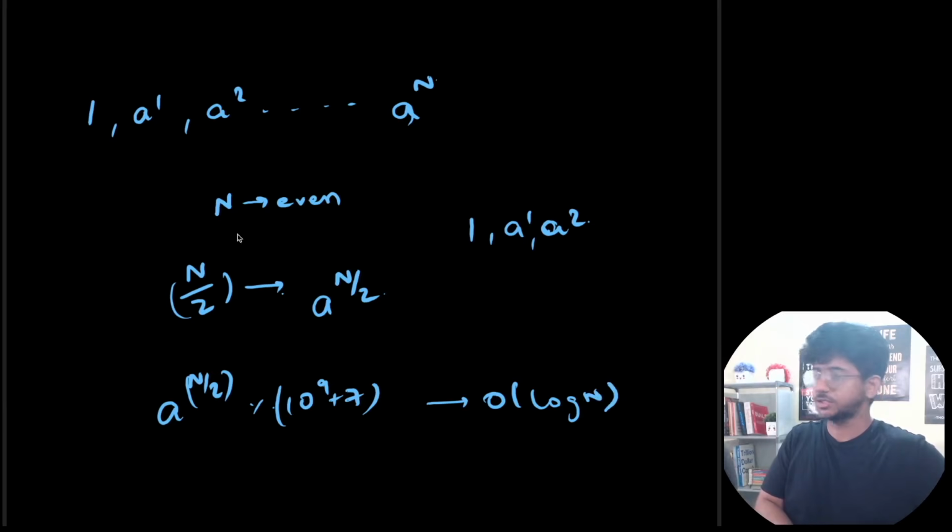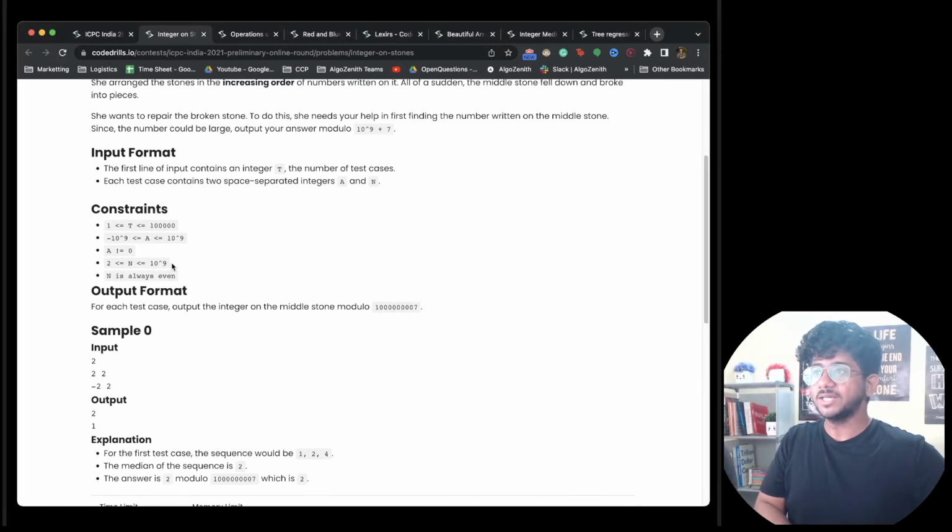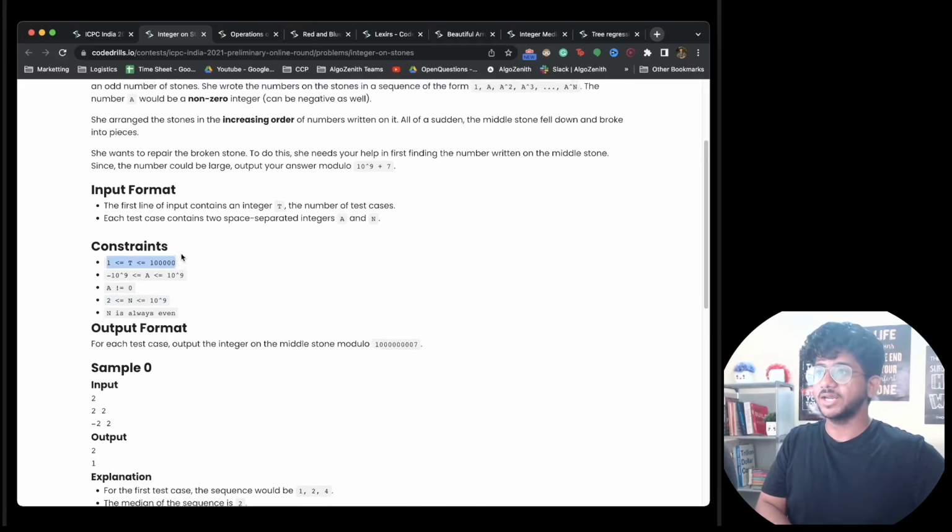You can just solve it with a direct exponentiation formula. If you're absolutely new and don't even know that, you can look up the technique of binary exponentiation and solve this in order log n for every test case, and the rest is very simple.